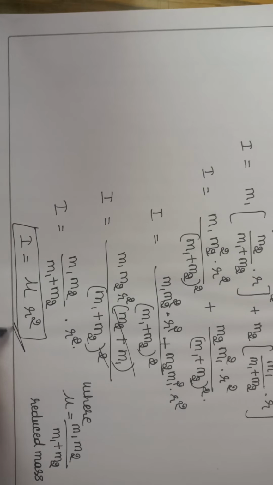So the final expression for moment of inertia of a diatomic molecule is I is equal to mu r square, where mu is the reduced mass, which is equal to m1 m2 by m1 plus m2, and r is the bond length or the distance between two atoms. r is called bond length. So the moment of inertia of a diatomic molecule is equal to the product of reduced mass and square of the bond length. So this is the expression.